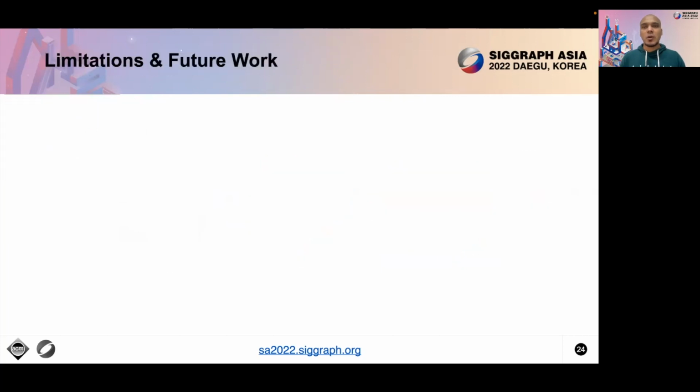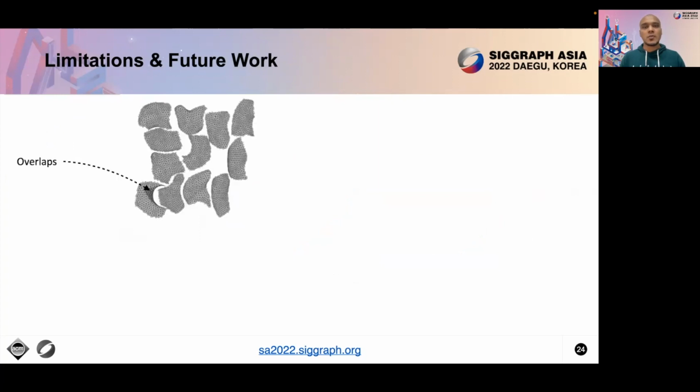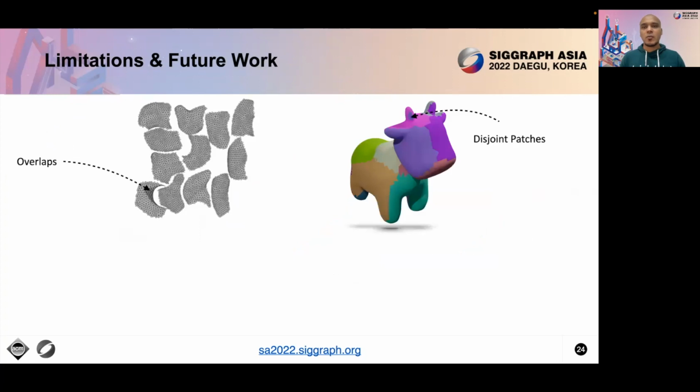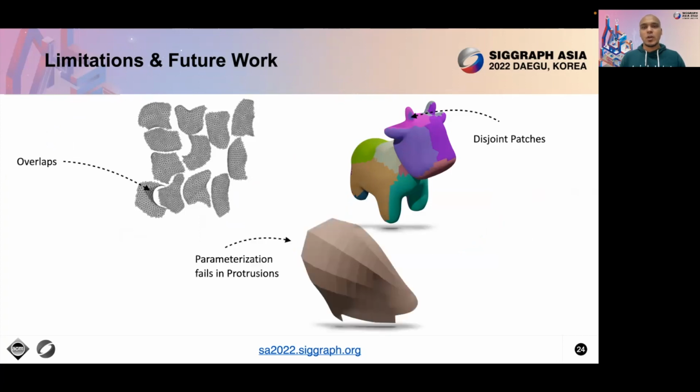Though our method has brought out the proof of concept to do neural parameterization in a self-supervised manner, our method has several limitations. Right now, we don't focus on resolving the overlaps or ensuring the bijectivity of the learned mapping, which is an interesting future direction for us. Another limitation is that the formulation of PatchNet does not guarantee to give continuous patches even if we apply geodesic loss. One more limitation of the surface parameterization module is that it can't handle very severe protrusions even if the surface is bounded, which can be solved by considering the extrinsic curvature of the mesh.